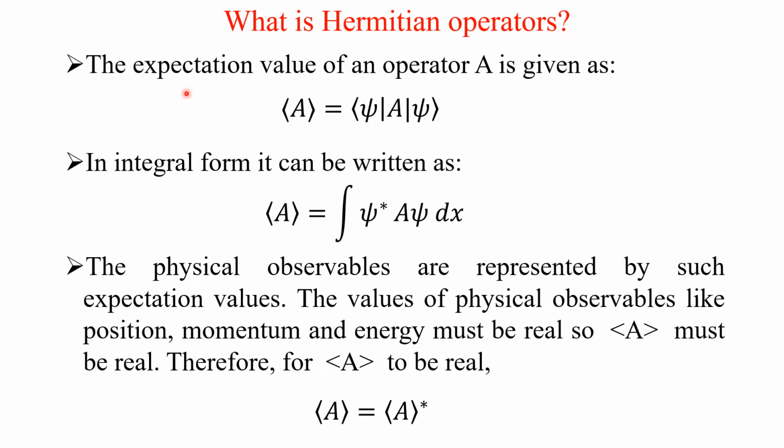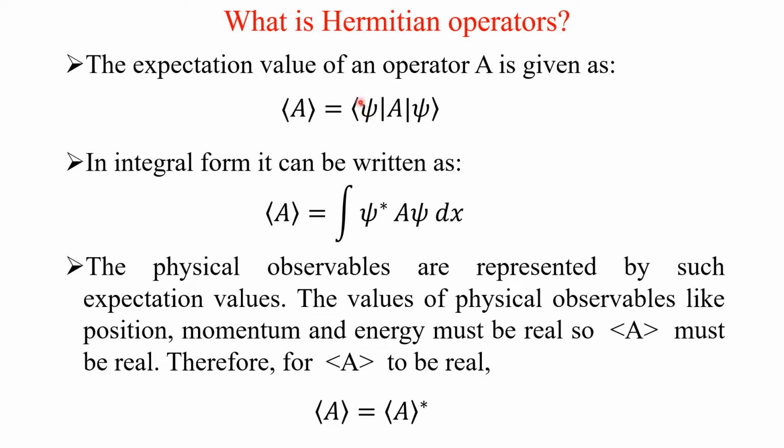We know the expectation value of an operator A is given by the inner product of psi, A, psi. This is the definition for the expectation value. In the integral form, it can be written as the expectation value of A is equal to the integral.